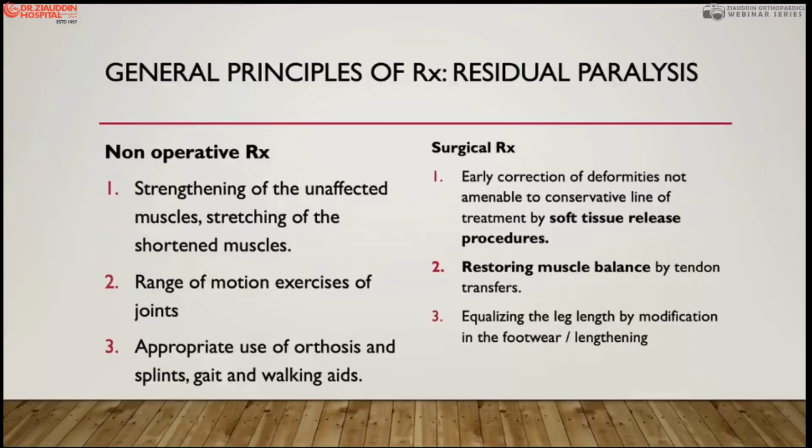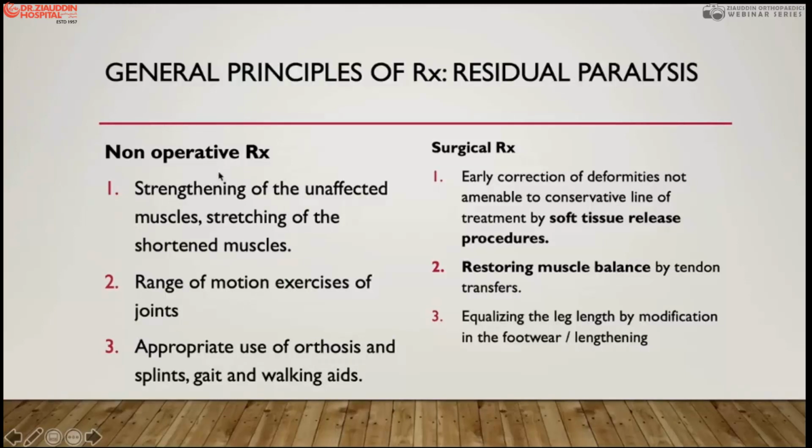So now I am going to the general principles of management in residual paralysis. Before that, we discussed the recovery phase and acute phase, and now the treatment methods in residual paralysis, which is usually a permanent paralysis. It may develop static contractures from lower grade to severe grade, to subluxations of the knee joint, and mostly shoulder dislocation.